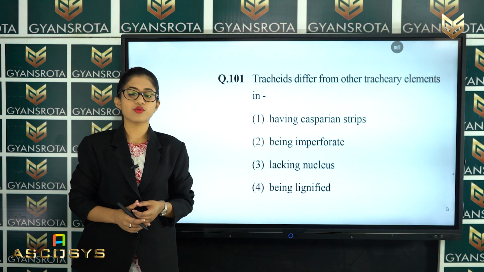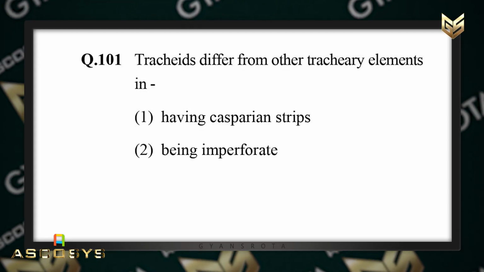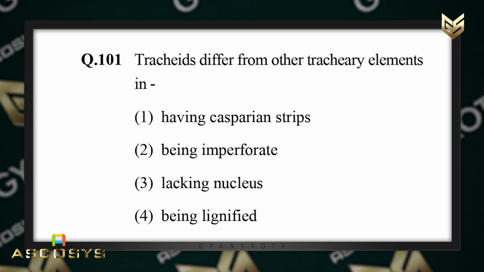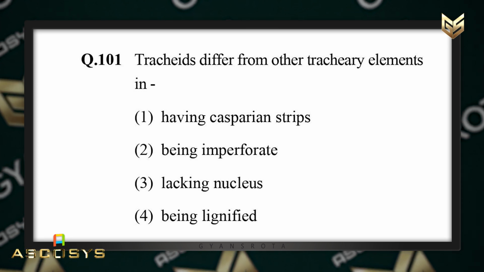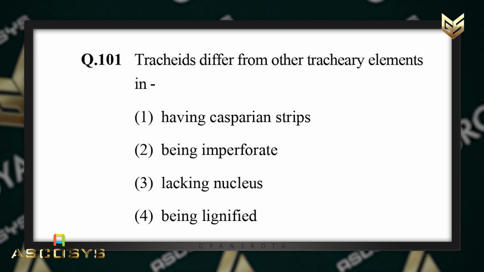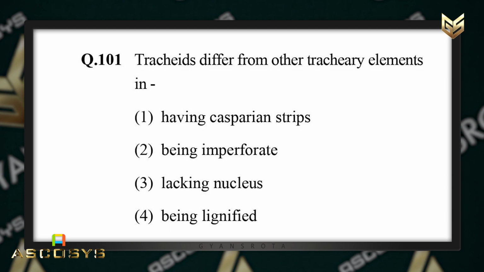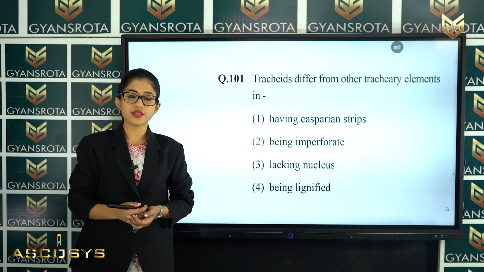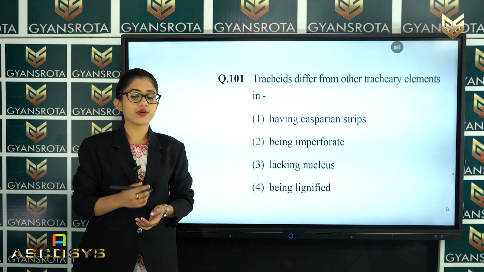Now the next question is question number 101. Tracheids differ from other tracheary elements in having Casparian strips, or second, being imperforate, third, lacking nucleus, and the fourth, being lignified. This question has been given from the chapter Anatomy of the Flowering Plants.